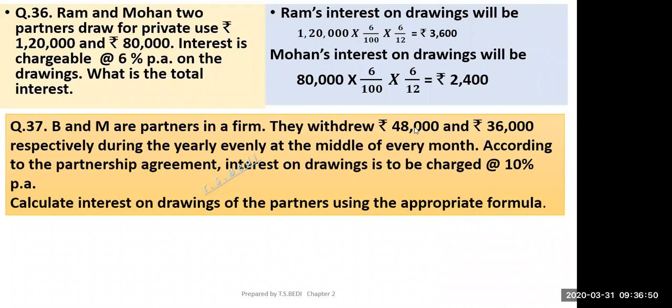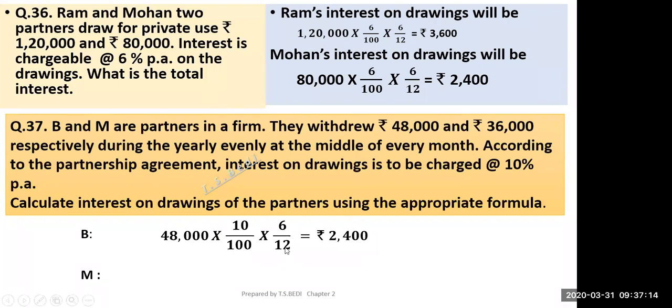Now they withdrew rupees 48,000 for 1 year, but evenly at the middle of every month. Middle of every month means it would be for 6 months.